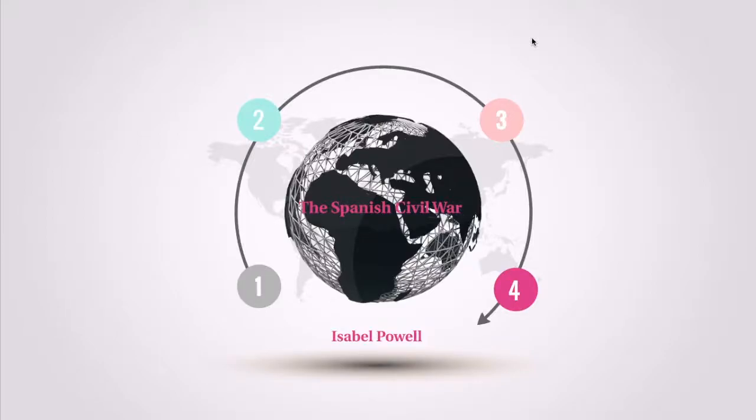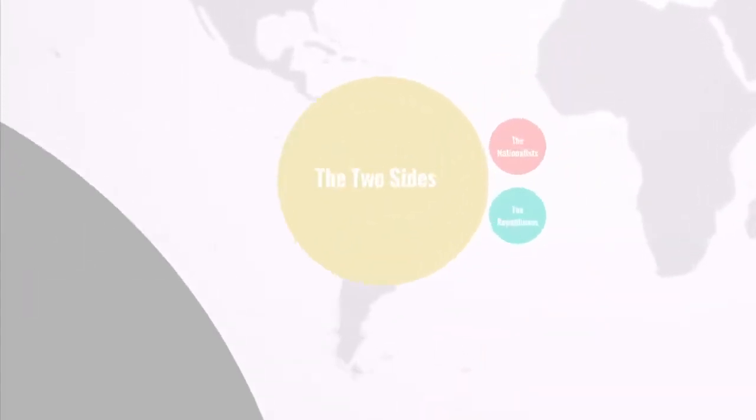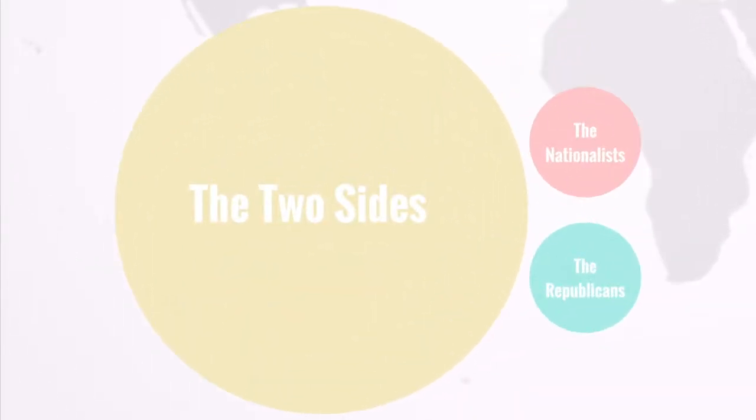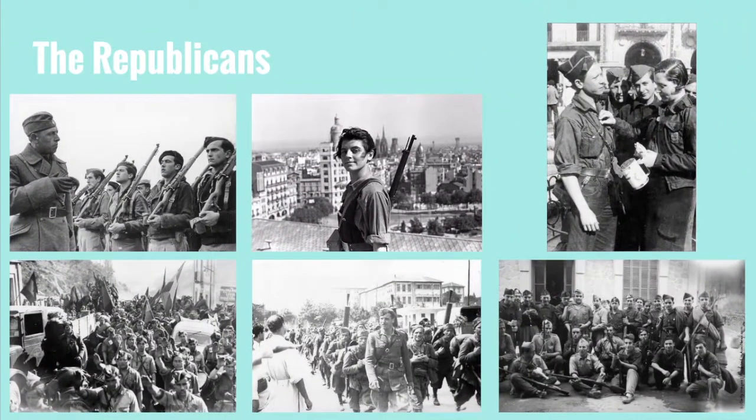The Spanish Civil War occurred between 1936 and 1939. The war consisted of two sides, the Nationalists and the Republicans. The Nationalists, also known as the rebels, were rebellious factions of the army, industry owners, landowners, the middle classes, and the Catholic Church. The Republicans were a group of workers, peasants, trade unions, the Spanish government, socialists, communists, and anarchists.